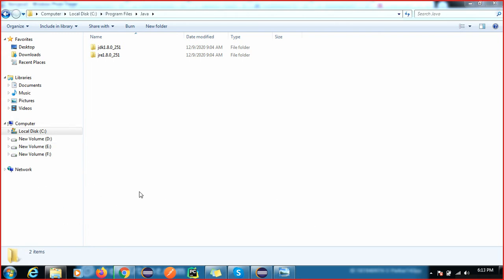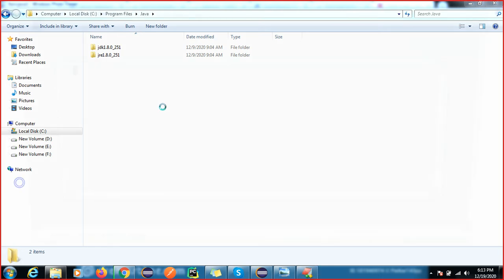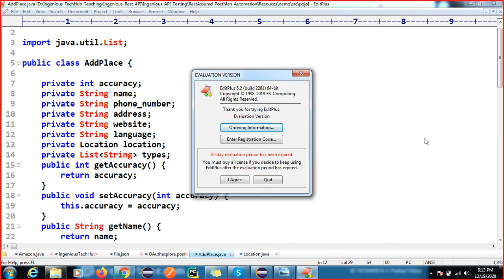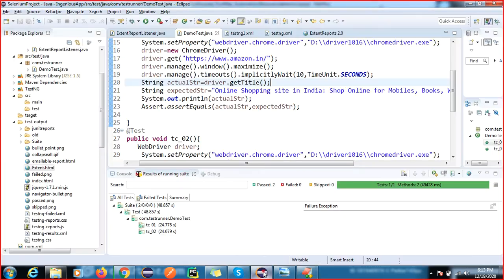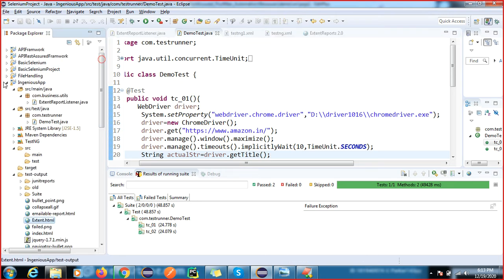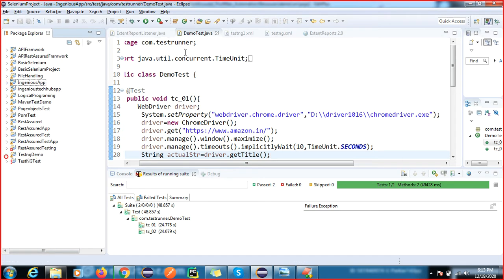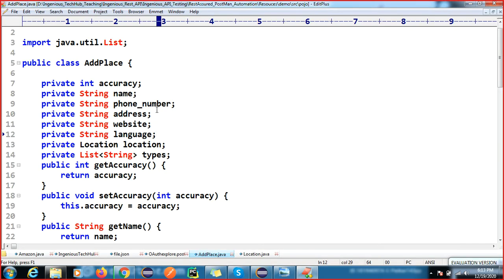Then you can write this code in multiple editors. For practice purposes I am using Edit Plus. You can use any others also, no issue at all, but I am using Edit Plus software. But in real time we are not using Edit Plus. We will use Eclipse. This Eclipse editor we are going to use in real time when you are working with Selenium or any Java application.